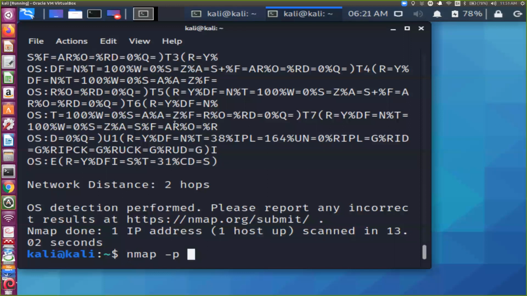So there I can give the range 1 to 50 or 1 to 100. P stands for the ports, and I can give some optional speed, T4, and the port range. In this case, it will not scan all these ports again.